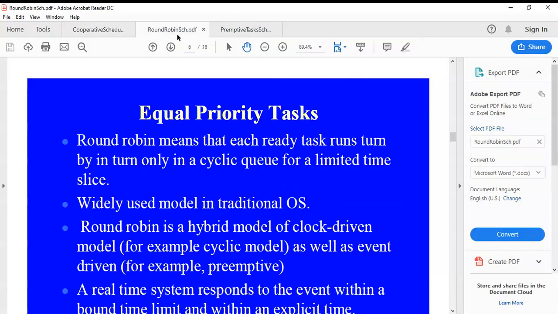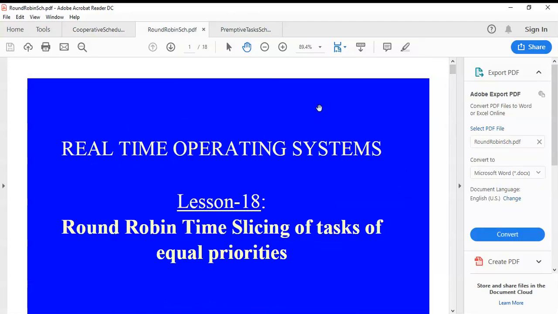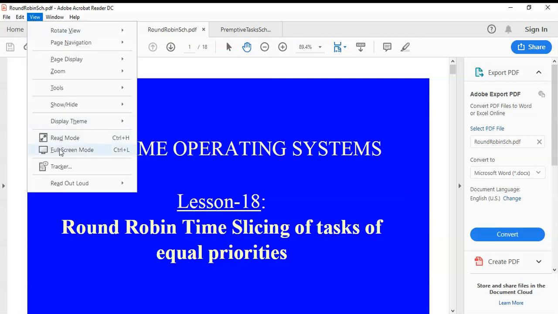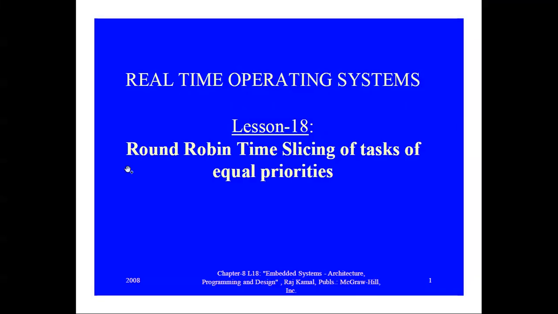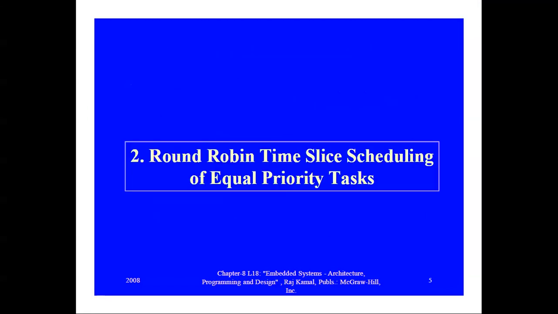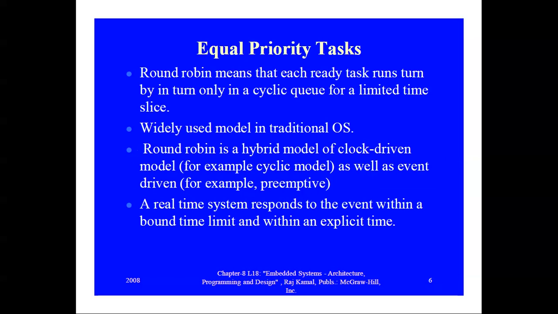Next one is the round robin scheduling algorithm. You have already studied round robin scheduling algorithm in your OS. So let us check what the round robin scheduling algorithm is. Round robin time slice scheduling of equal priority tasks.